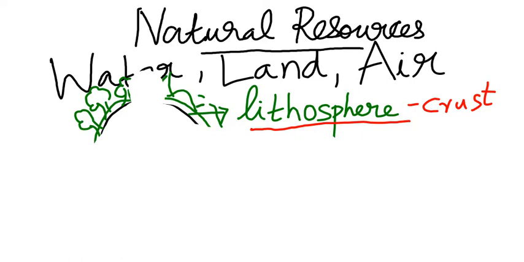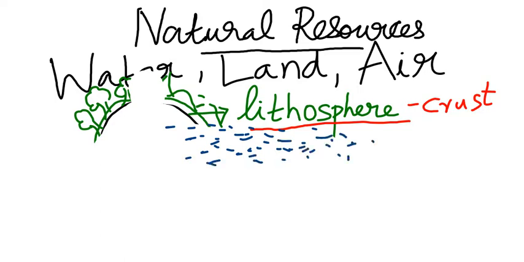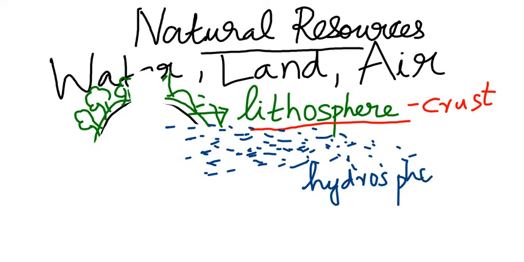We also have the water. We cannot live without water. So if land is called as lithosphere, then water can be called as, very good, hydrosphere. So in the hydrosphere, there are hydrosphere specific animals also, like fishes, sea algae, sea birds, sea cucumber, everything will be there here.